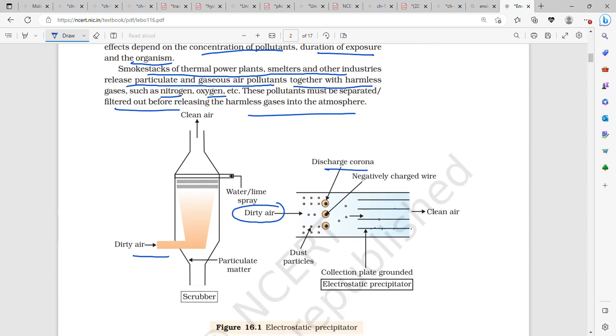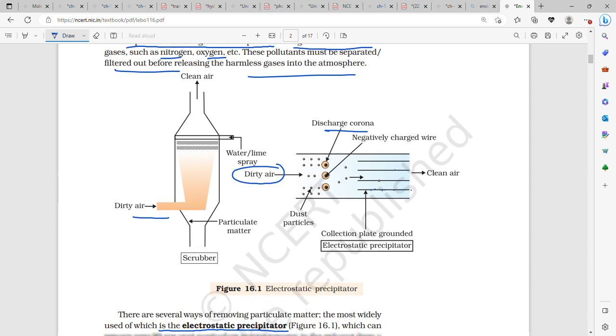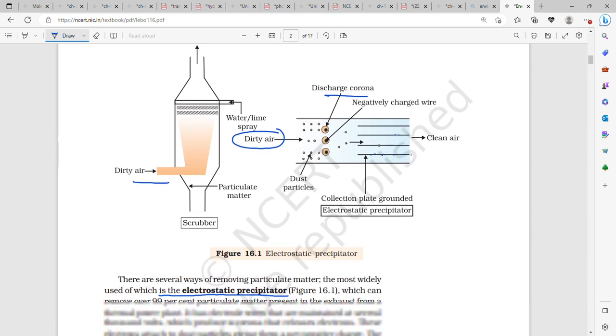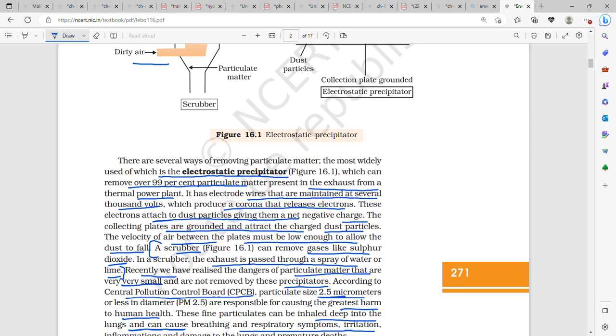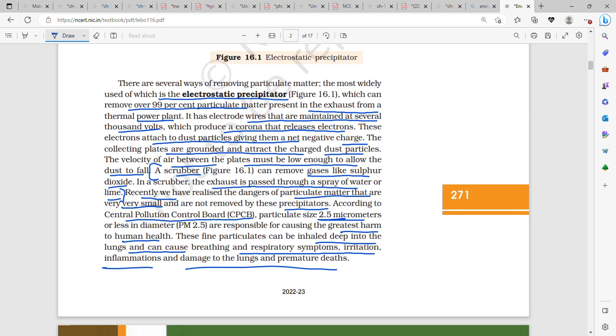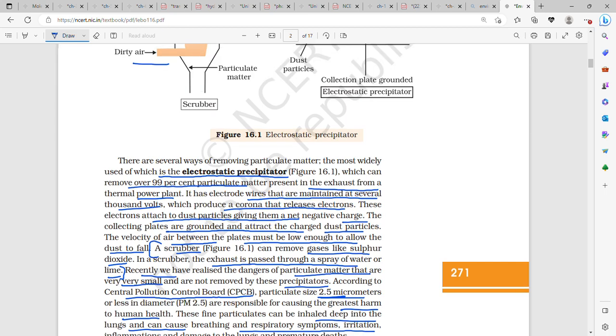Smokestacks of thermal power plants, smelters and other industries release particulate matter and gaseous air pollutants other than harmless gases such as nitrogen and oxygen. These pollutants have to be separated or filtered out before releasing these harmless gases into the atmosphere. There are several ways of removing particulate matter. First is the electrostatic precipitator, and second is the scrubber.